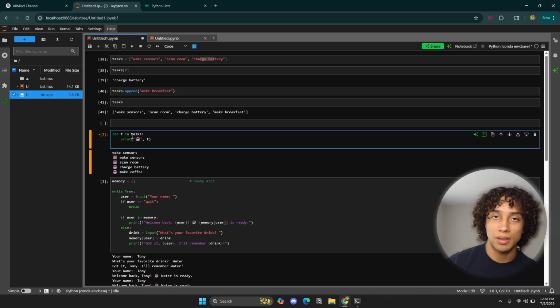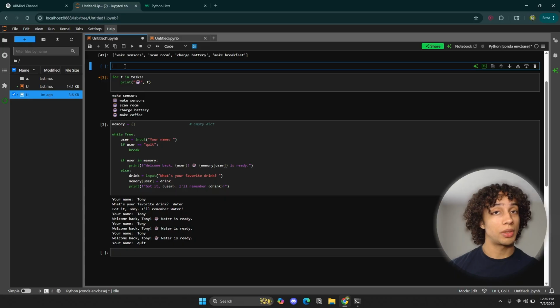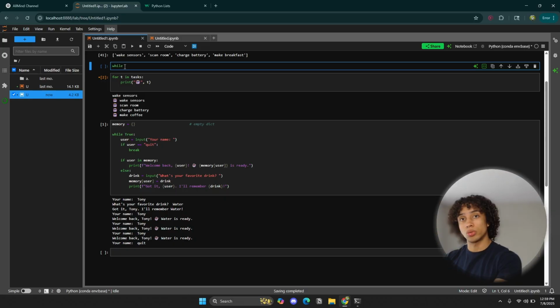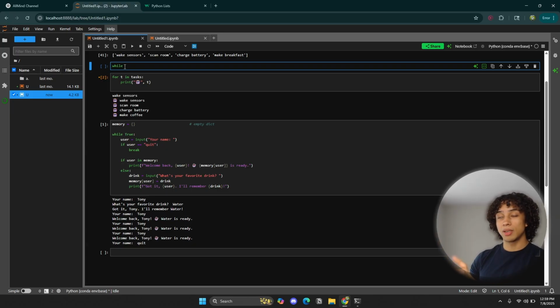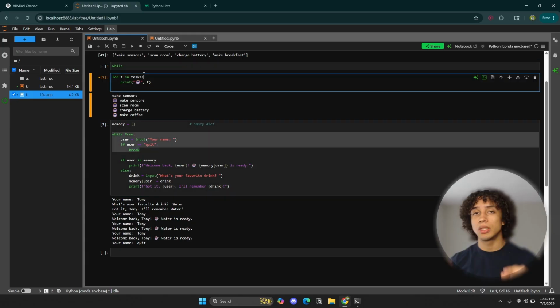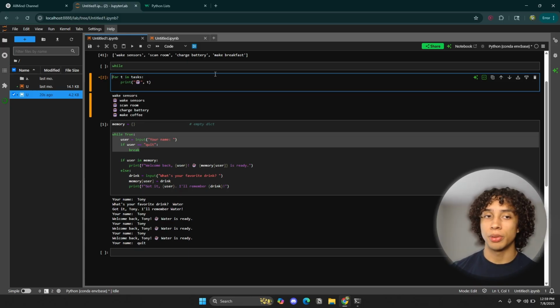Now, second concept is the for loop. Let's talk about the for loop. We already talked about an interesting loop known as the while loop. So while this is true, or while this condition applies, then continue repeating this set of instructions. Once that thing is no longer true, then we exit out of the loop. That was the while loop from last time. This time, the for loop is different, but it's still pretty simple.